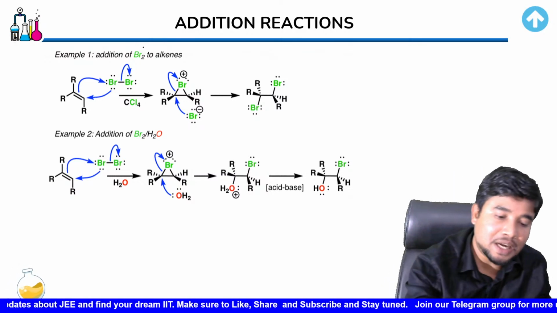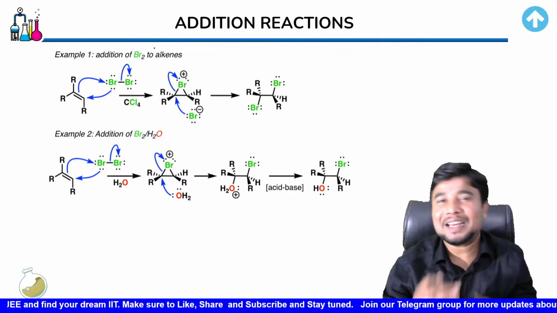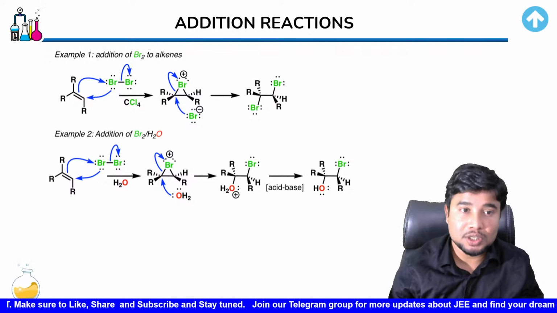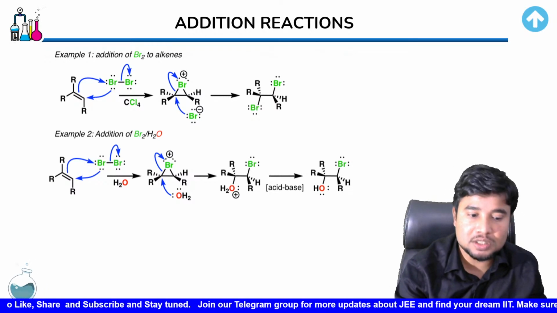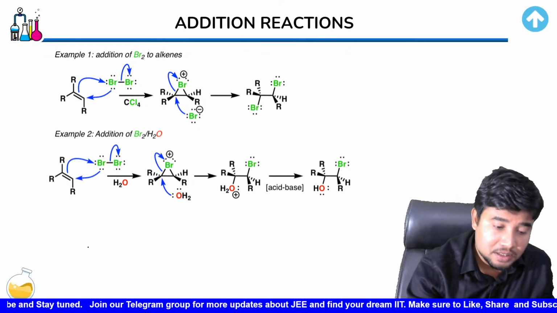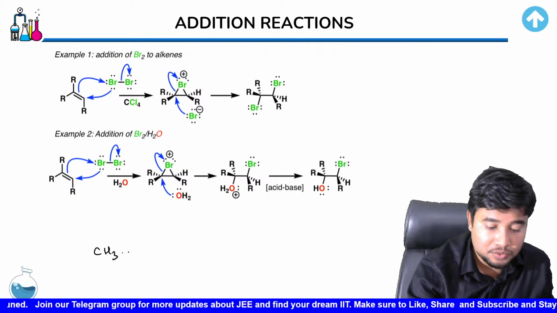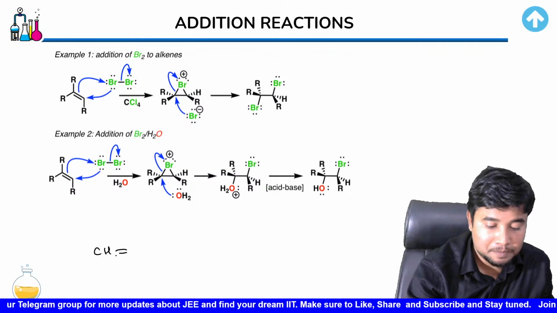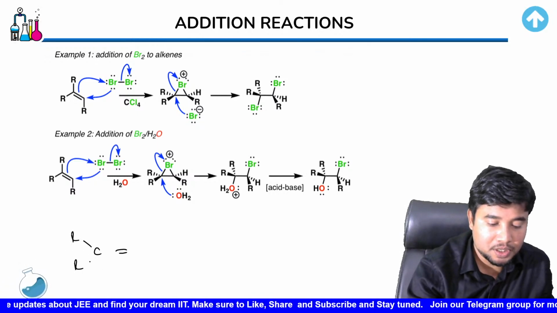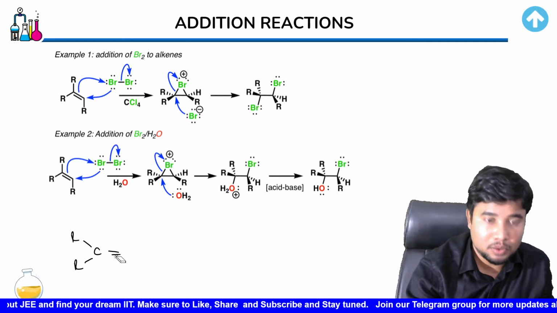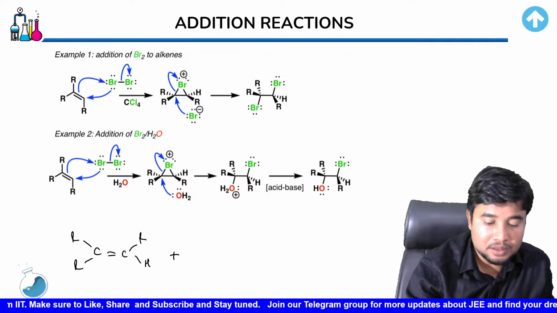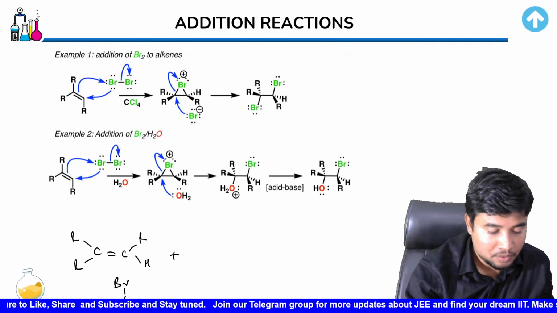Now the next reaction is halogenation. Many times addition reactions happen in a unique manner. One of these unique manners could be seen just now. In the presence of just a halogen like X2, Br2, what happens is, let us just say you have CH2 double bond CH2. Or let us just say you have an alkyl group over here, another alkyl group over here, a double bond, and another R group and hydrogen over here. Now when you bring this Br2 closer, children,